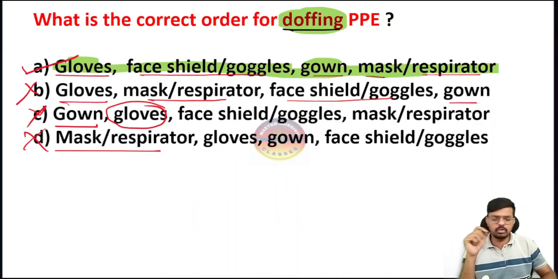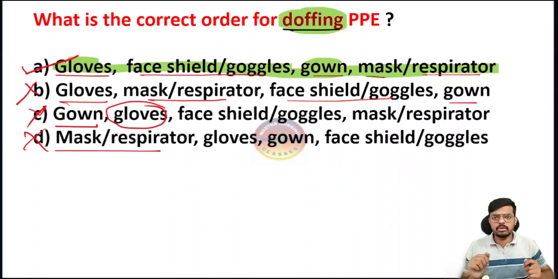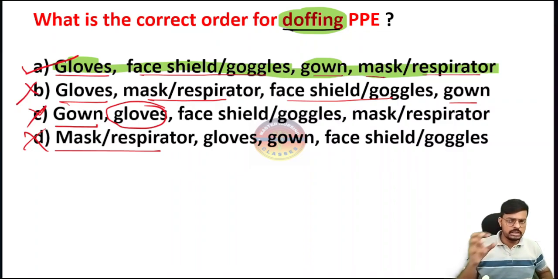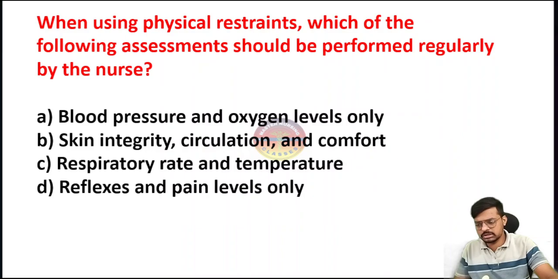And remember some golden points while removing the gown. We have to hold it from the inside, because the outside is contaminated since we have just done the procedure. It's very important, and all people have to remember the designated biomedical waste. I already told this in the third day class, where I taught biomedical waste management, a very important golden point, and we also did chanting with hand experience. You can watch that if you have not watched it yet.